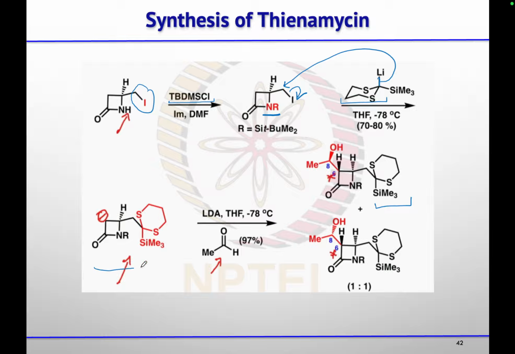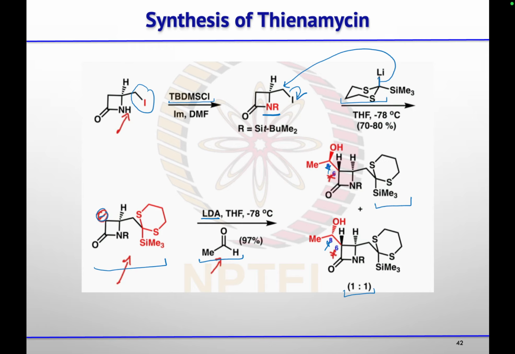Then using LDA, that proton abstraction takes place, and then aldol reaction with this acetaldehyde will give you a new stereo center, and they got a 1:1 mixture of these two. After that, for getting the major one, this is the 1:1 mixture.